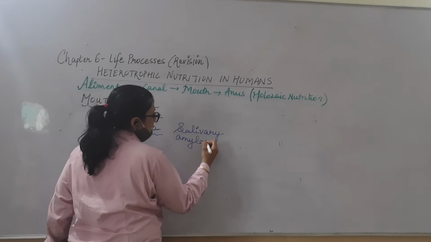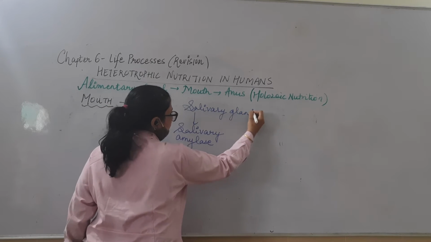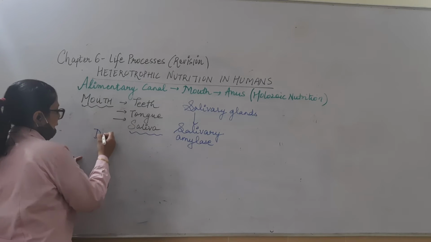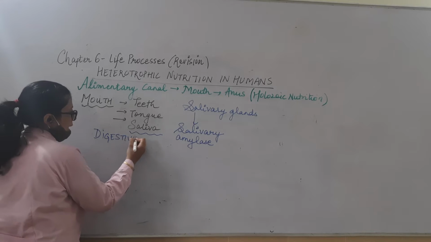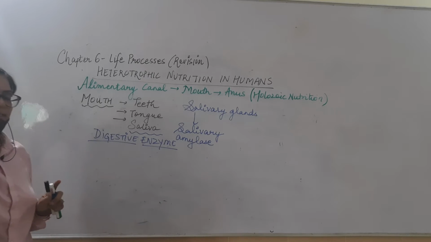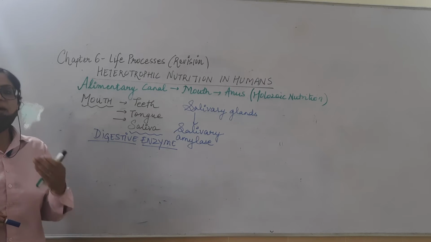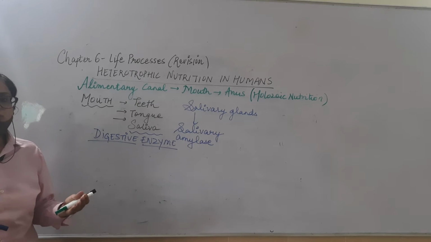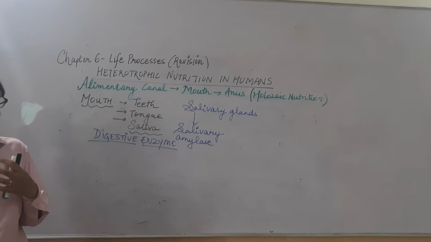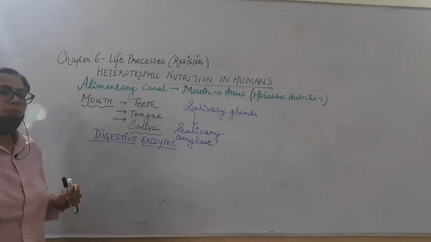This salivary amylase is released from the salivary glands which are present in the mouth. What will this salivary amylase do? It is a digestive enzyme. What is an enzyme? An enzyme is a protein biomolecule which makes a reaction fast. These are biocatalysts. A catalyst means any substance which increases the rate of a reaction. So a digestive enzyme is going to digest some compound.